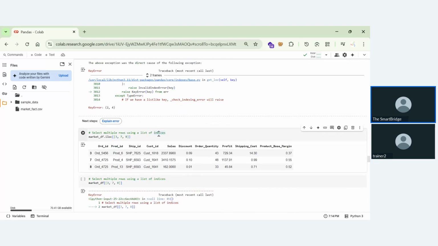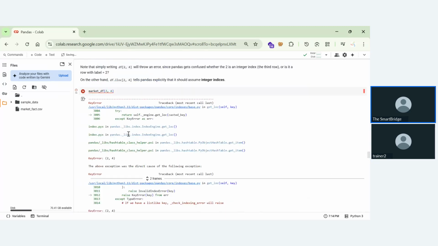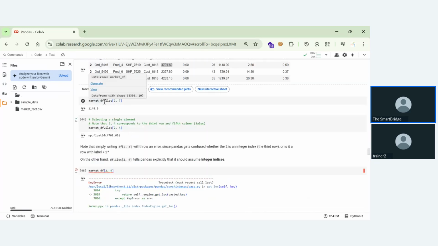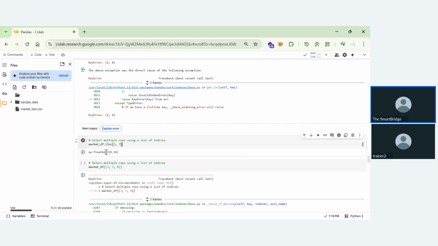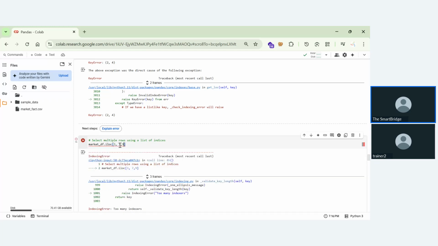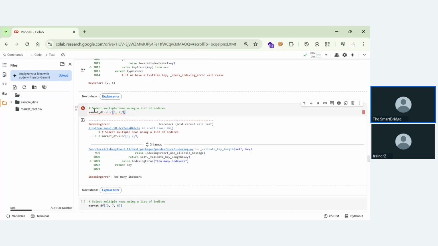So coming to this, in the previous example, what you're doing is market_df.iloc 2, 7. If you perform this operation, you'll just get the 3, 7. But when you mention 3, 7, 9, that is, if you want to get multiple rows, then it is not possible because this will have too many indexes.